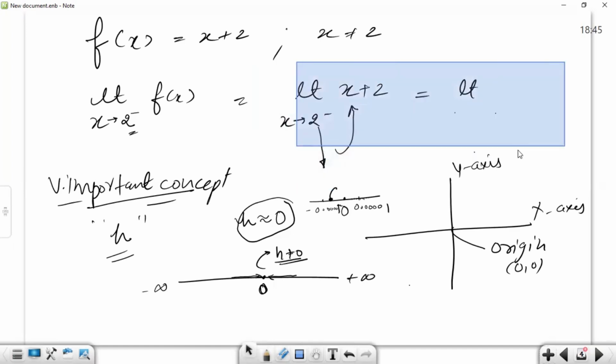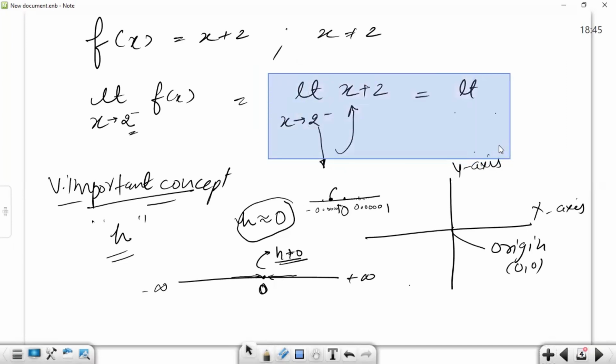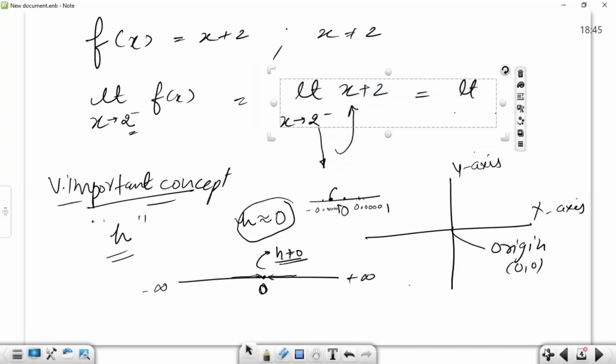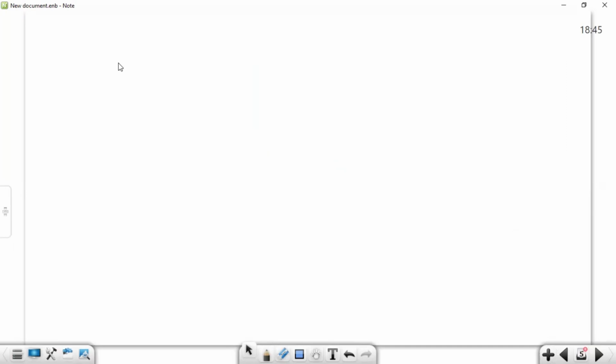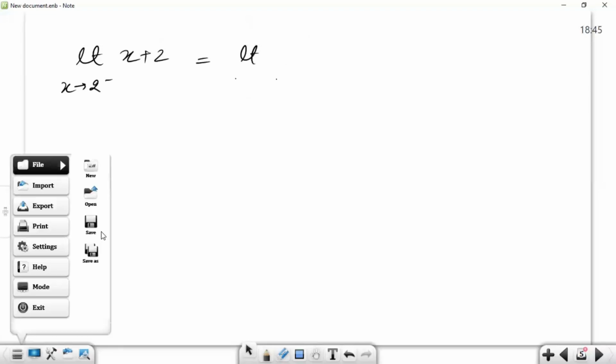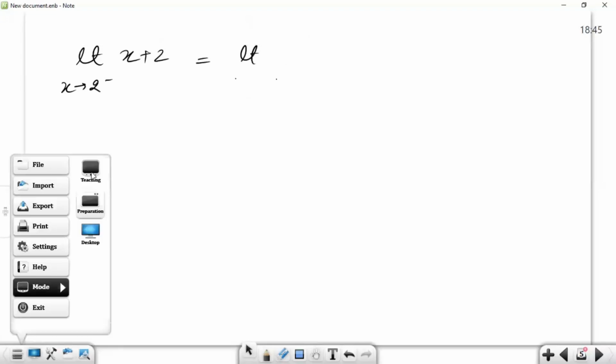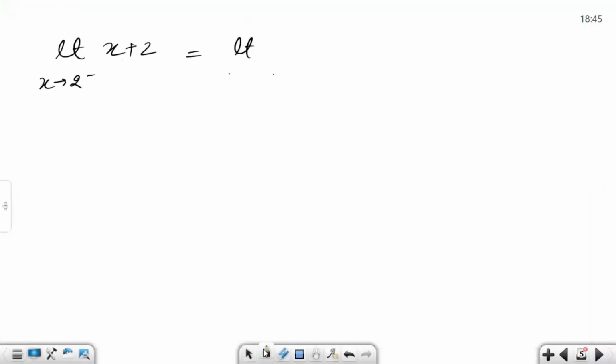Okay. So let us take this ahead. Anyone having any doubts? No doubts. Okay. So let's move ahead. As we have understood, this 2 minus represents that we are approaching the value of 2 from the left hand side, which is not equal to 2, but is approximately equal to 2.